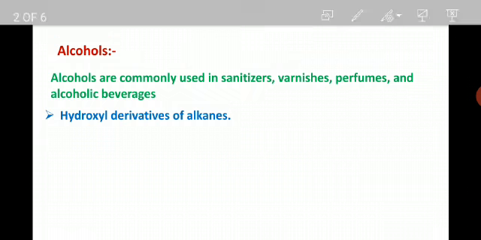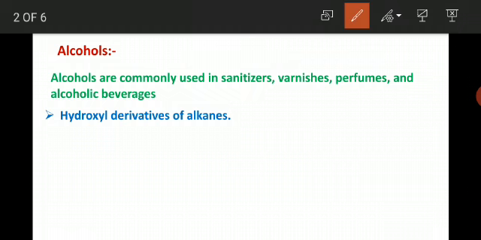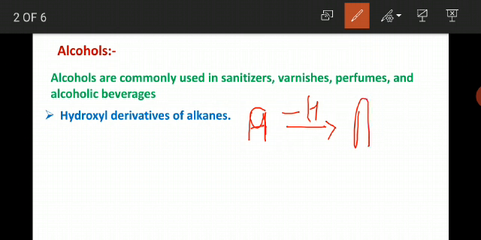Since they are derivatives of alkanes, the basic compound is alkane, and from that alkane we have to remove one hydrogen atom, minus H, and whatever the resulting compound is, we have to attach one hydroxyl group to it, and then there is formation of an alcohol compound.